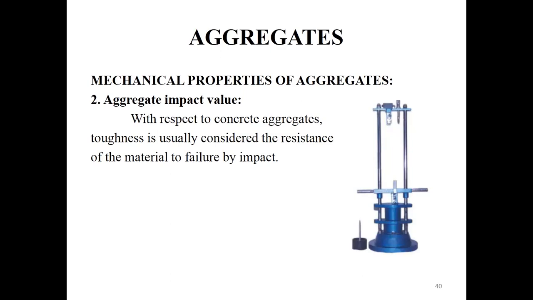Here we should note one more thing. This aggregate impact value is restricted to 30% for concrete that we are using for roads and pavements, whereas for other structures it should not exceed 45%.